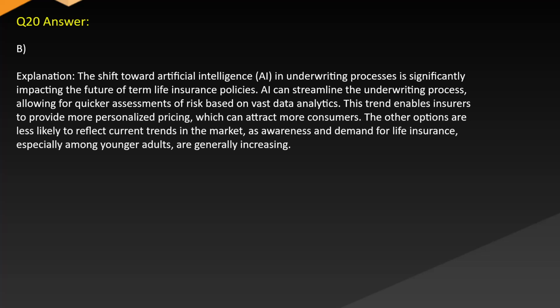Answer. B. Explanation. The shift toward artificial intelligence (AI) in underwriting processes is significantly impacting the future of term life insurance policies. AI can streamline the underwriting process, allowing for quicker assessment of risk based on vast data analytics. This trend enables insurers to provide more personalized pricing, which can attract more consumers. The other options are less likely to reflect current trends in the market, as awareness and demand for life insurance, especially among younger adults, are generally increasing.